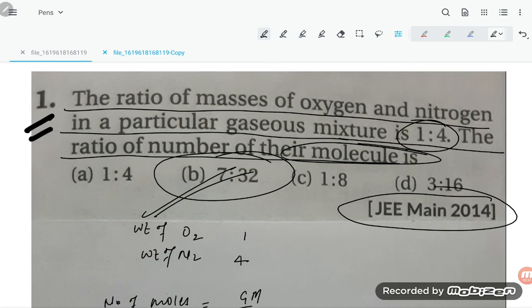Little tricky, students, but quite easy. If you have practiced this type of question, you can easily solve it.